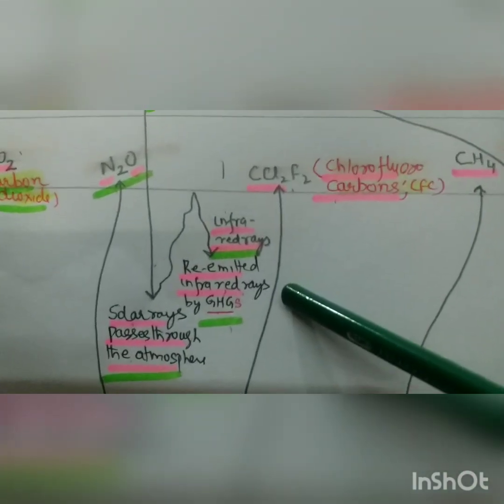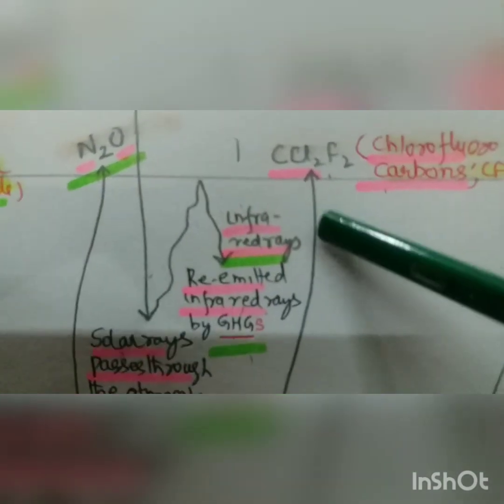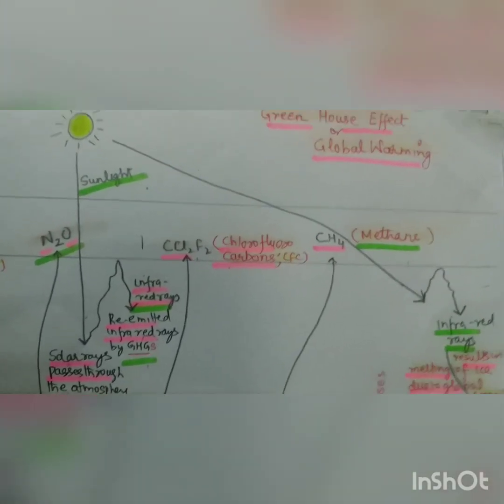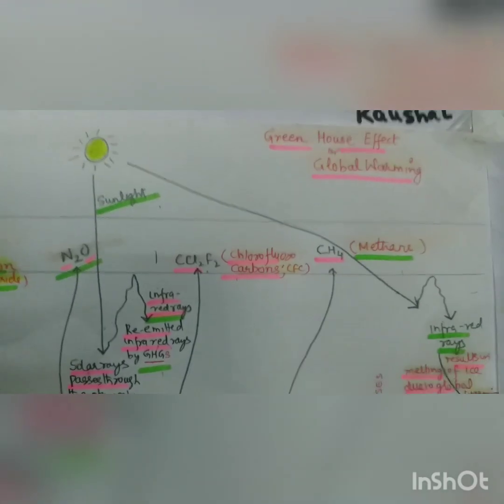They are reflected back as infrared rays. So global warming is due to infrared rays, and this question will come. So this is the greenhouse effect, and in India carbon dioxide caused 2.8% of global warming.